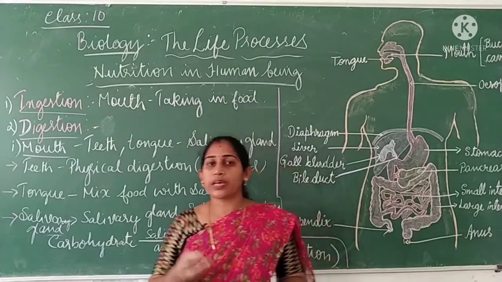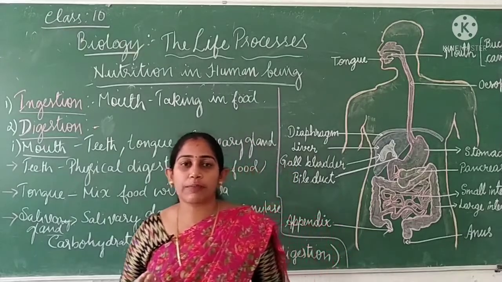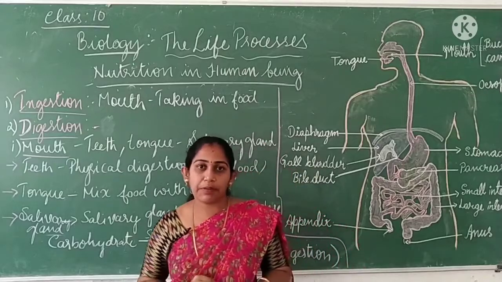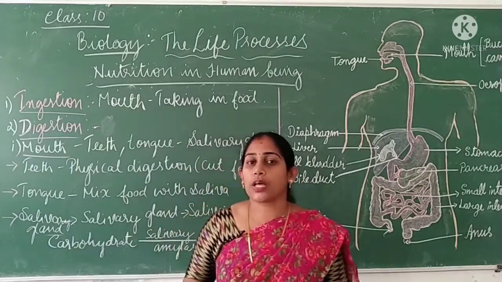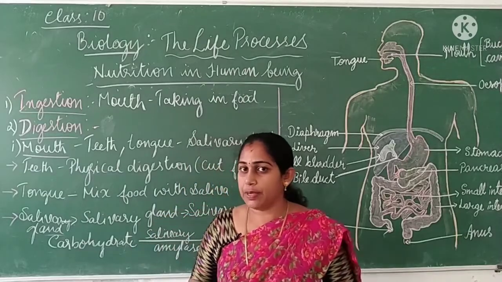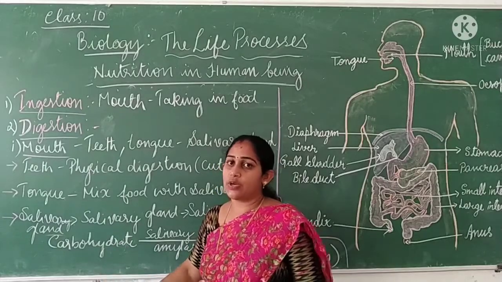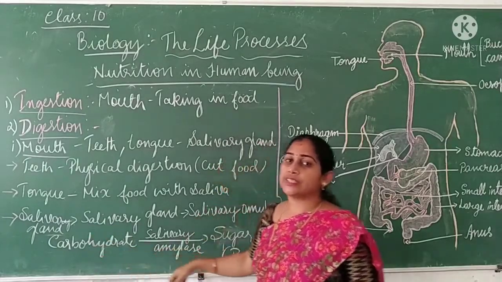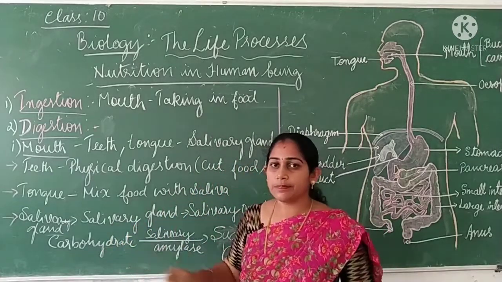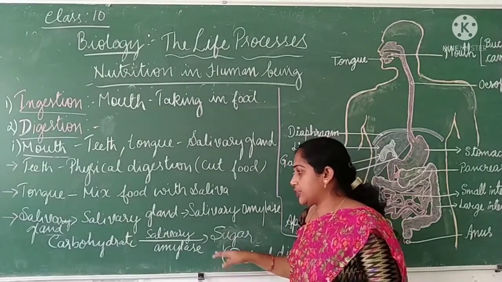But what happens, we are keeping the food in the mouth only for a few minutes, right? It will not be kept for a long time, only for a short period of time the food will remain in our mouth. So the complete digestion will not happen there. Only partial digestion of carbohydrate takes place in the mouth. So only carbohydrate has been digested in the mouth, that too partially. It is not completely digested. Is it clear? So next, let us see what happens after the digestion in the mouth.